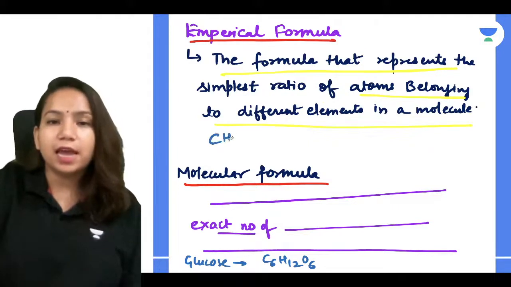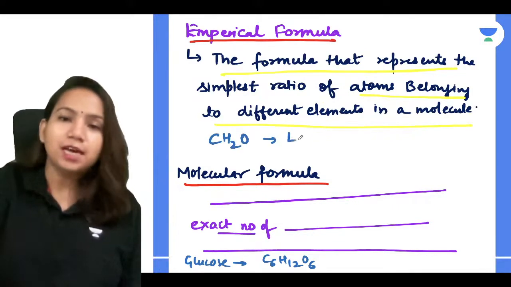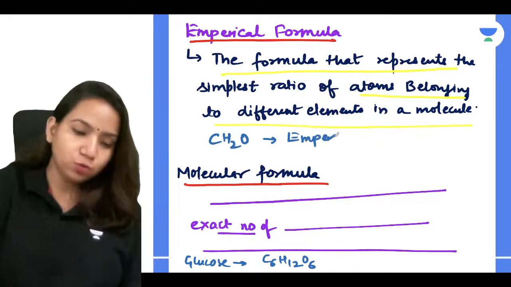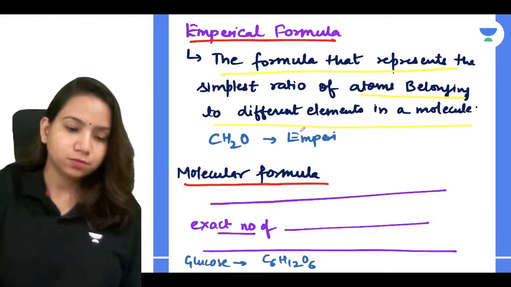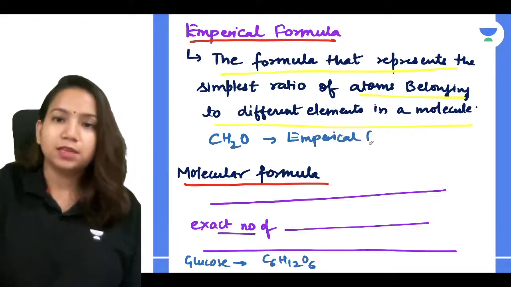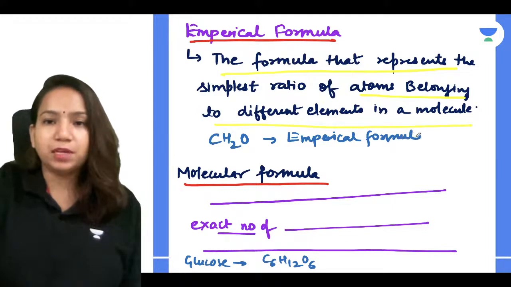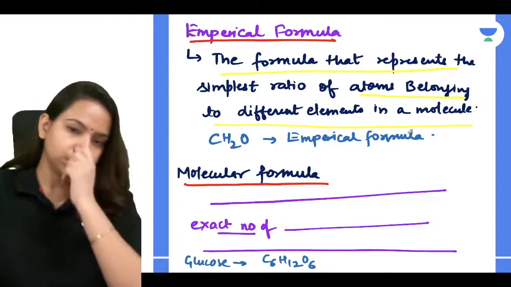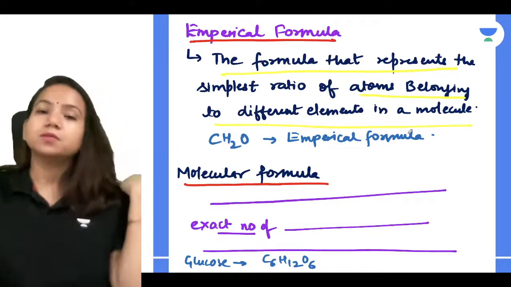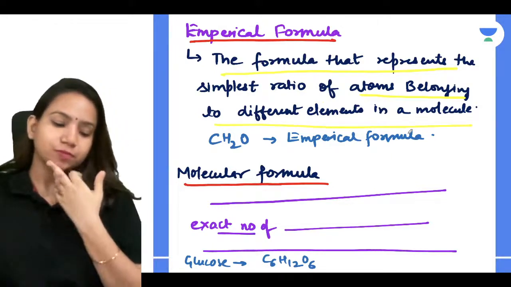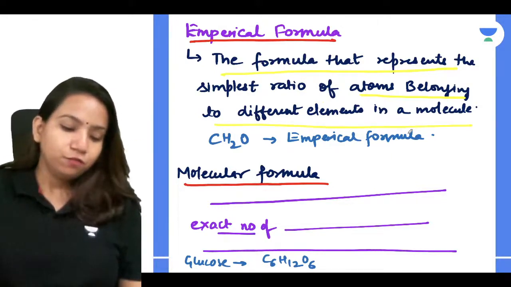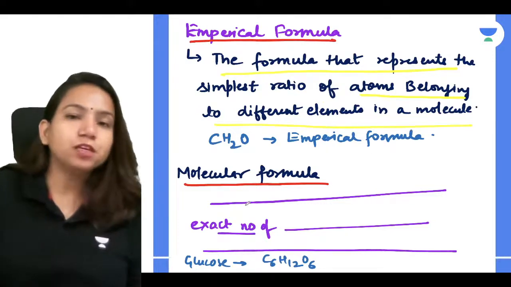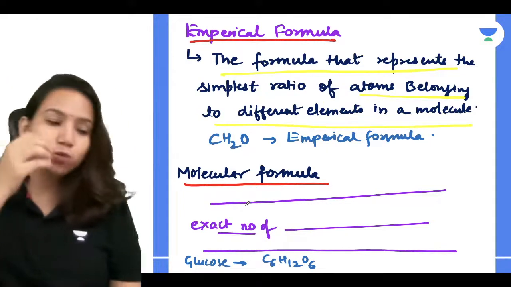I will get CH2O, which is the empirical formula of glucose. So empirical formula we have understood, and what a molecular formula is.